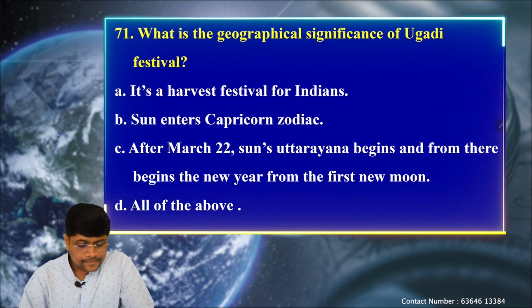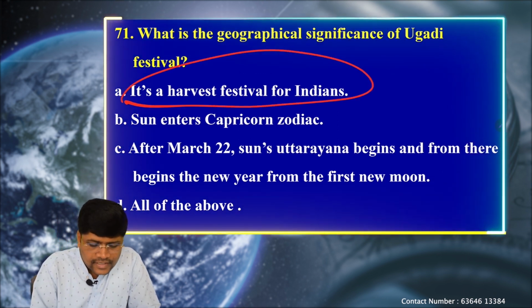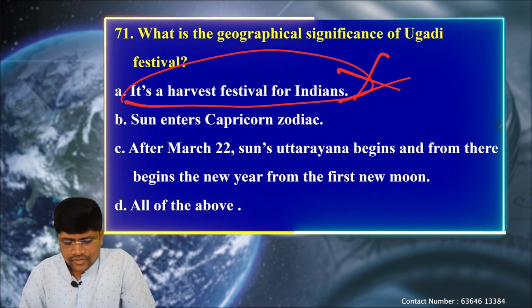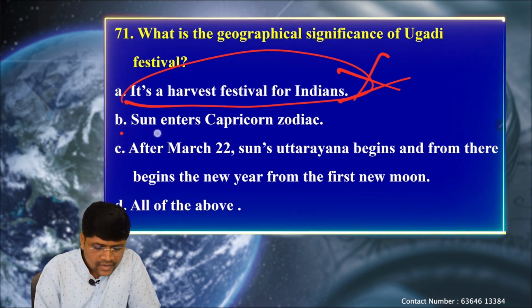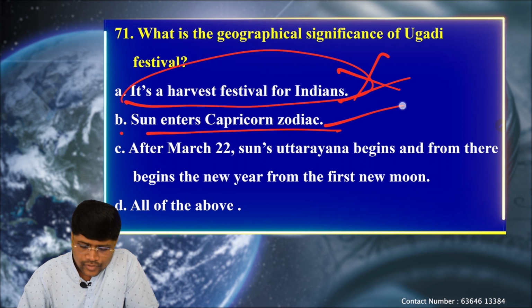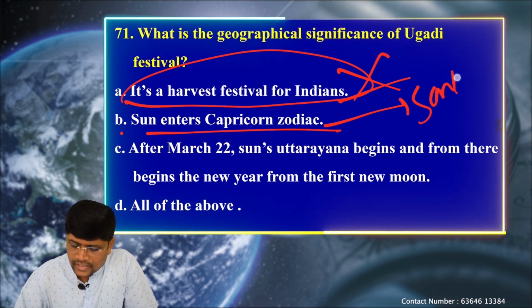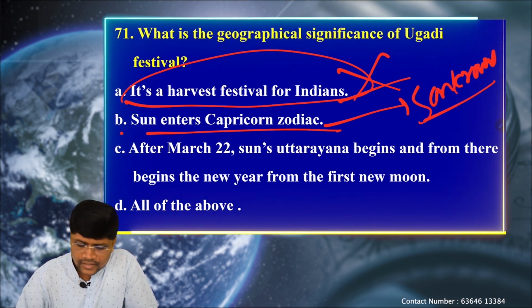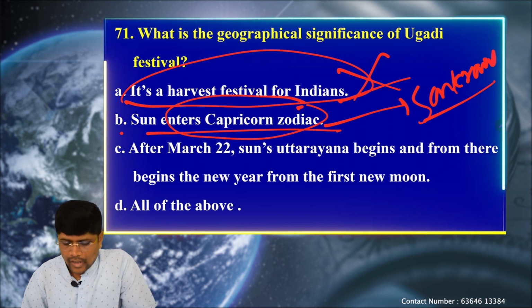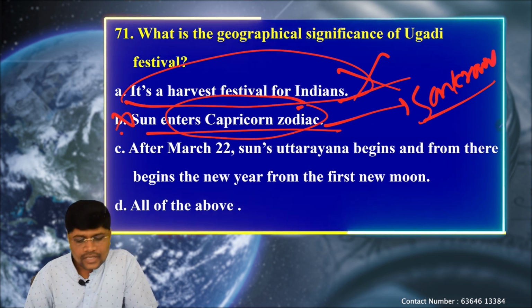Let's see the explanation. So it is a harvest festival for the Indians. No, harvest festival is not related to the Yugadi festival. Next, sun enters the Capricorn zodiac. That is celebrated as Sankranti. On Sankranti, the sun enters the Capricorn zodiac. So this statement is also wrong.